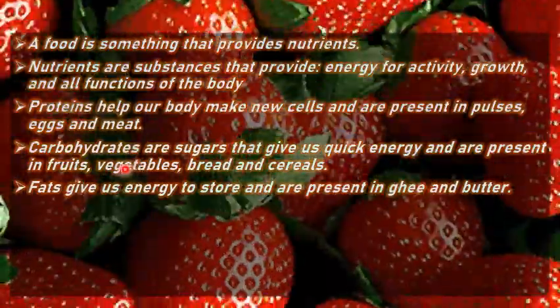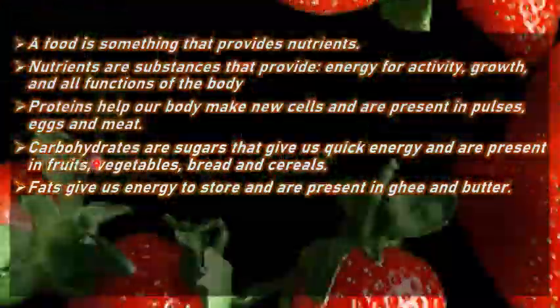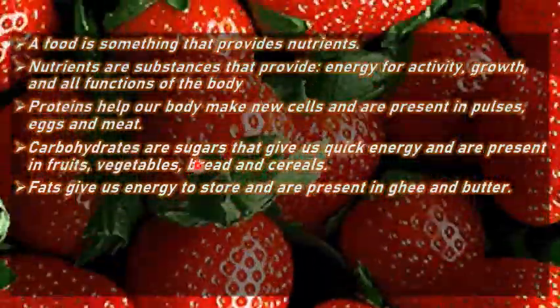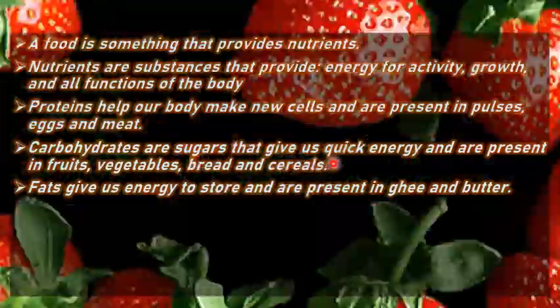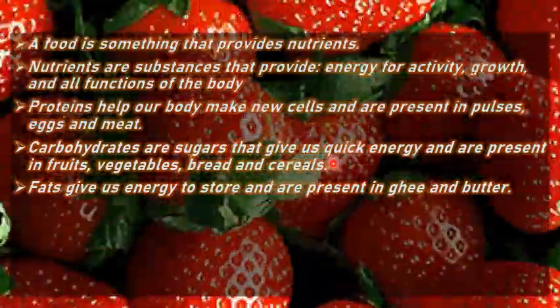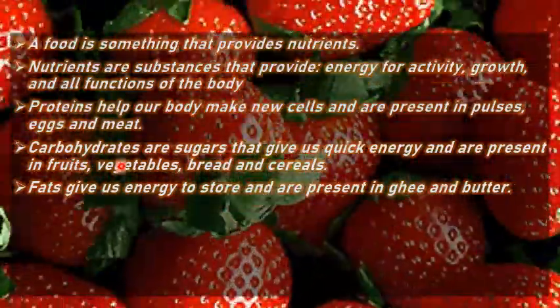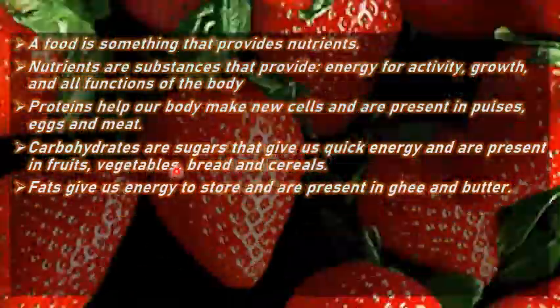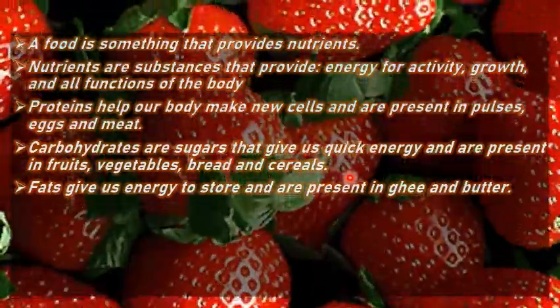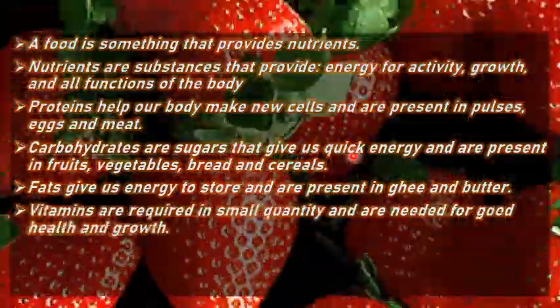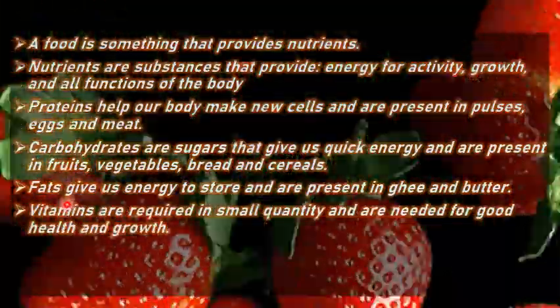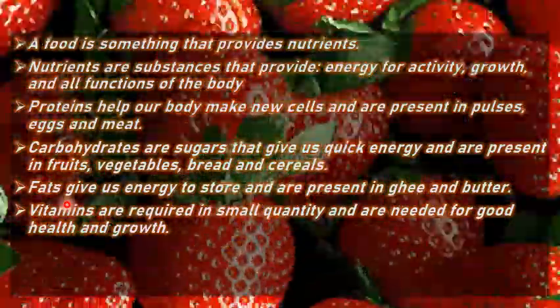Then we learnt about carbohydrates. Carbohydrates are sugars and starches that give us quick energy, and they are present in fruits, vegetables, bread, and cereals. Afterwards, we learnt about the third type of nutrient, which is fats.